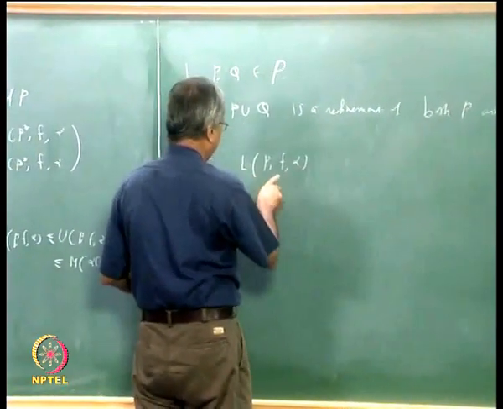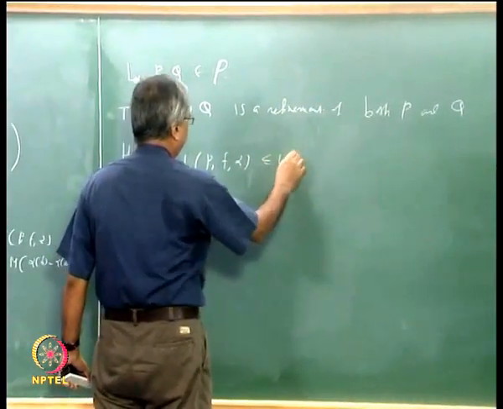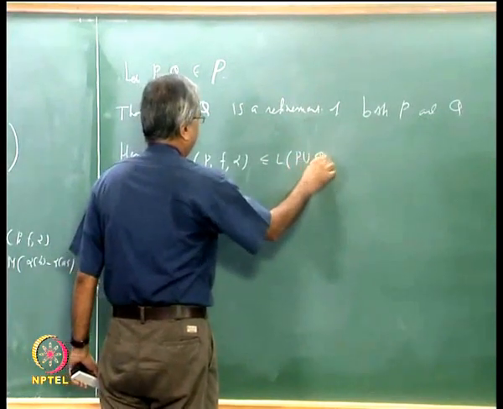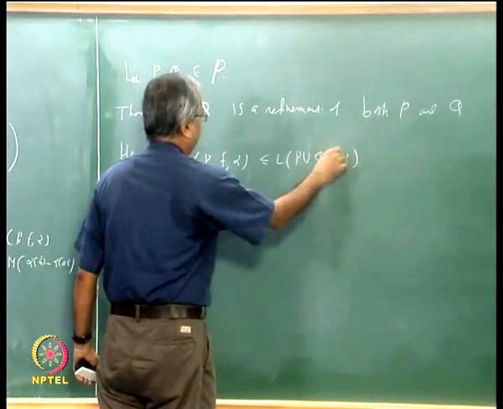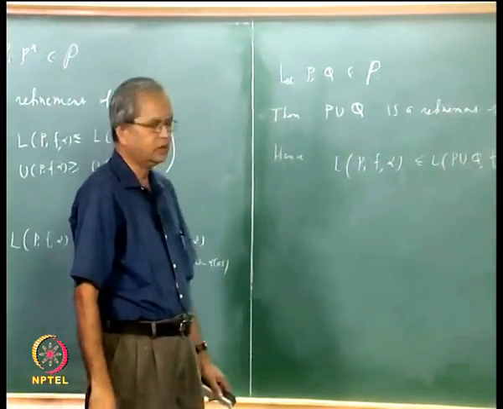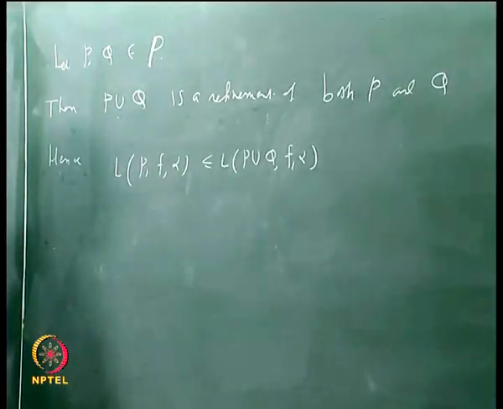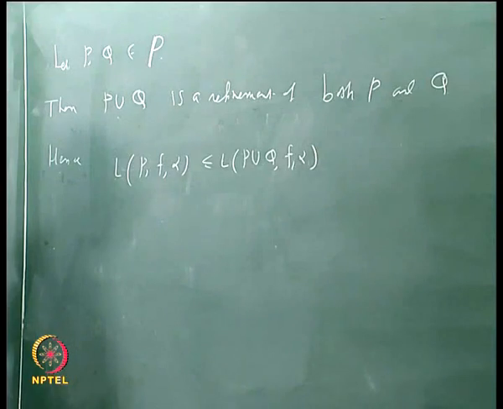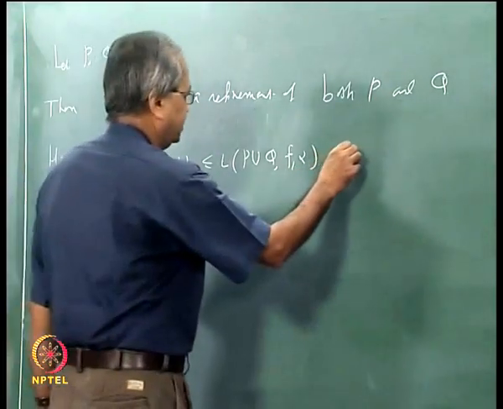So L(P, f, alpha) is less than or equal to L(P union Q, f, alpha), and we know that for any partition the lower sum is less than or equal to the upper sum of that partition, which we have already seen.